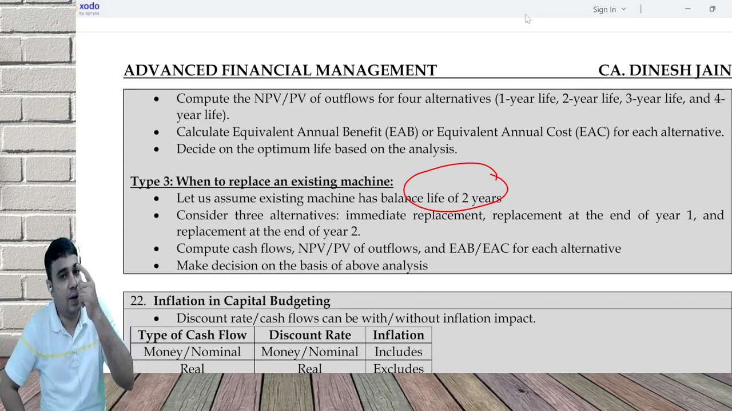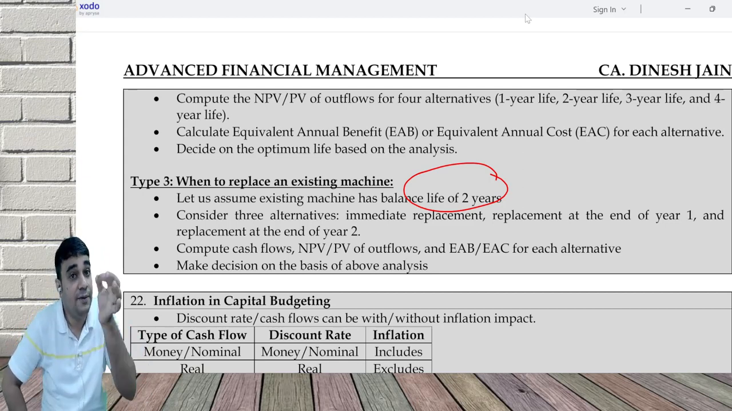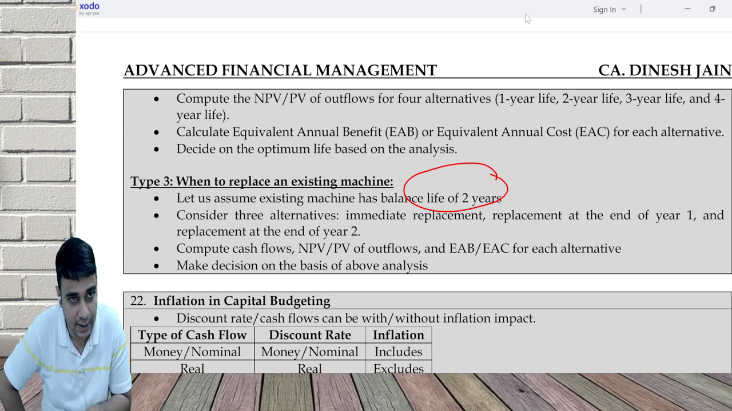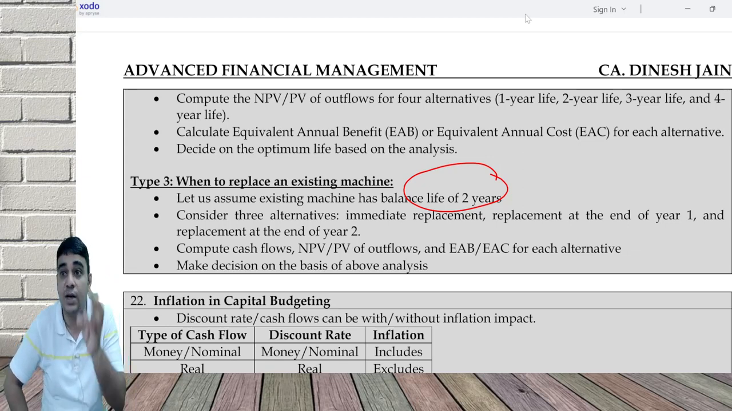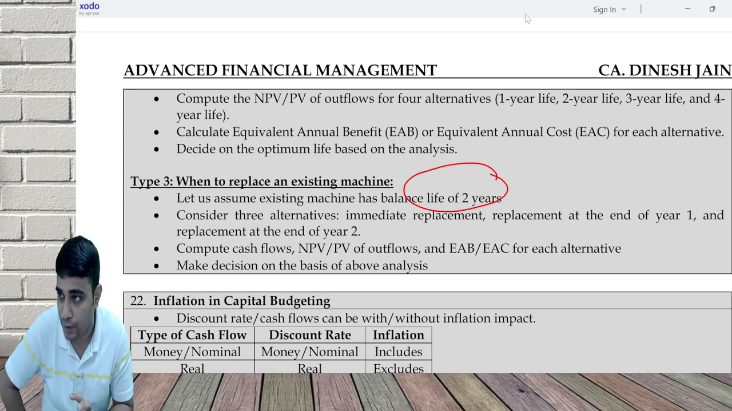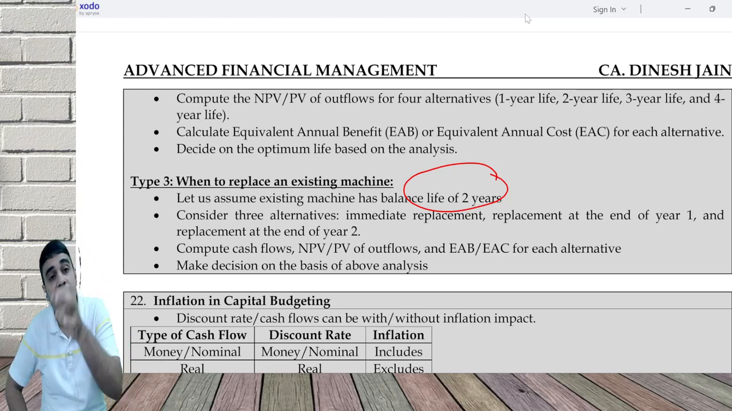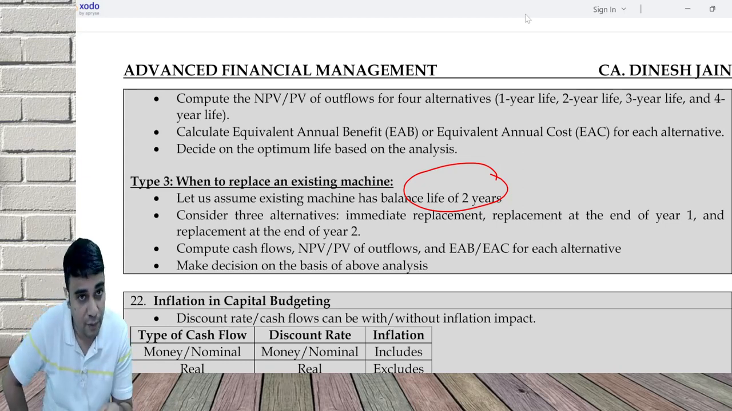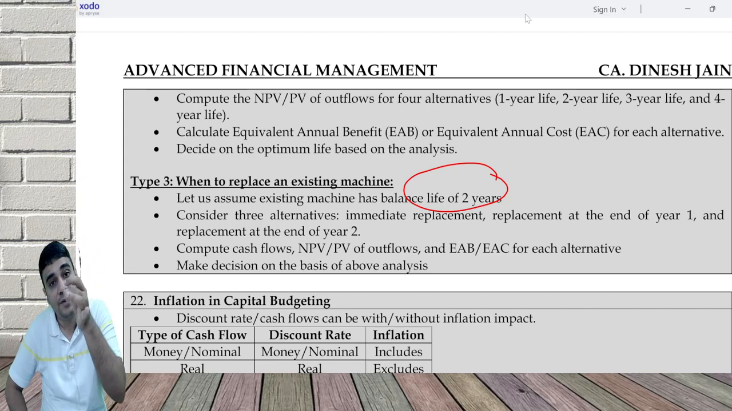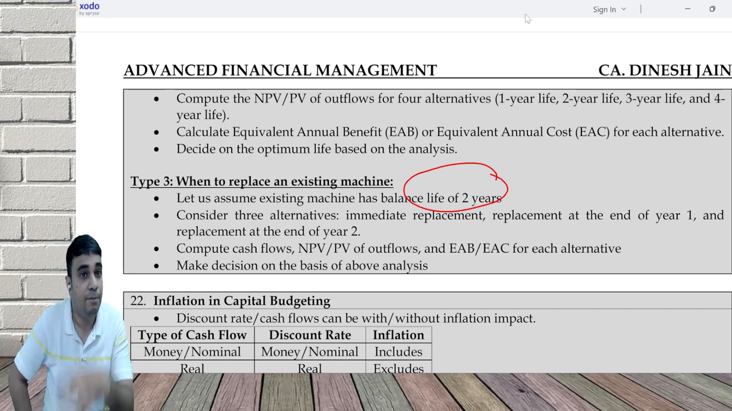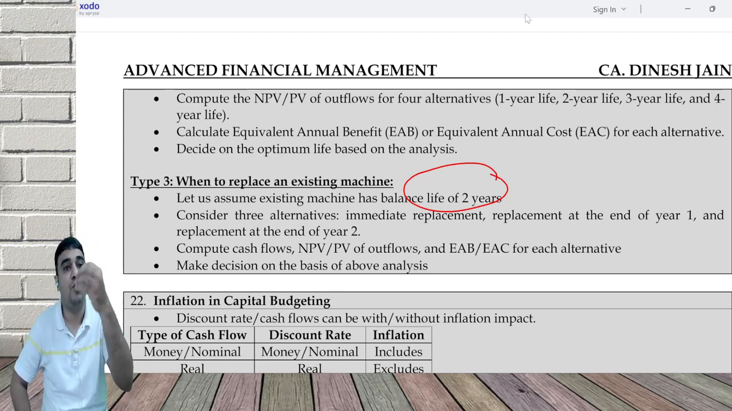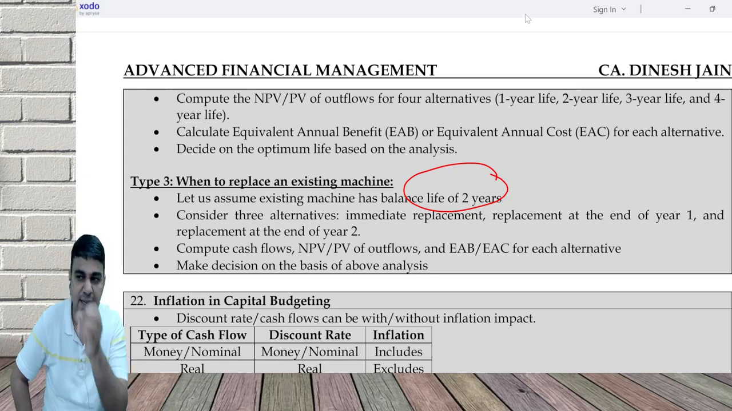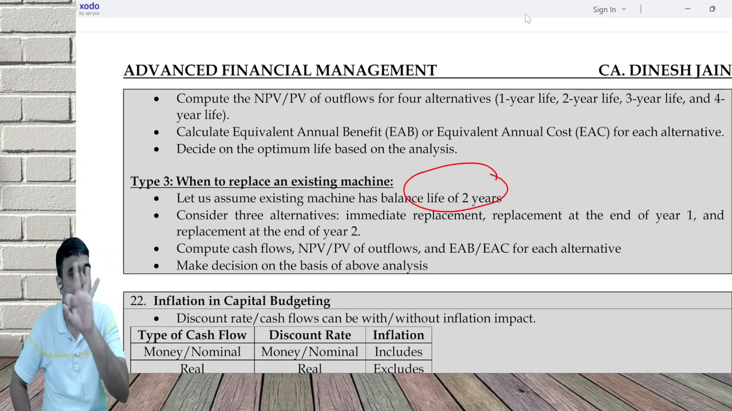My first calculation is, if I replace immediately, what is the NPV or PV of outflow? If I replace at the end of year 1, what is the PV of outflow? If I replace at the end of the second year, what is the PV of outflow? And then finally, if you want, you can take EAB or EAC help. ICAI at one place did not do it. I'll explain as we proceed, and then ultimately decide.